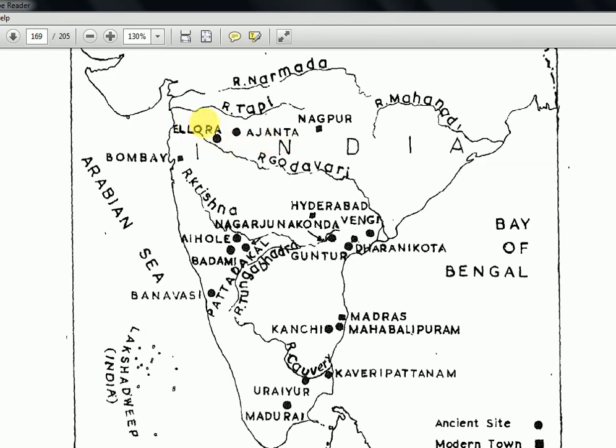Now we are in the newer timeline, where these places in the south are more important. So here again, ancient site, modern town. This is exactly what I told you: 50 marks for history optional is a map question. The first optional question will be 50 marks of map, and they will ask like this only. They will simply give a dot without the name, and give a description like it's an ancient site. So here, the ancient sites are here, and the square boxes are the modern towns.